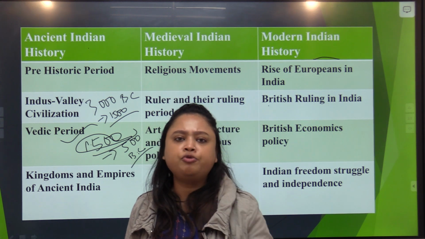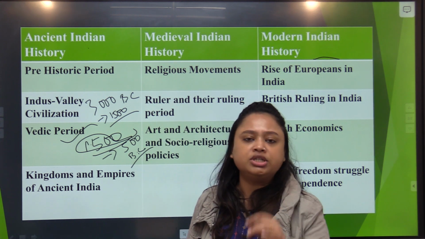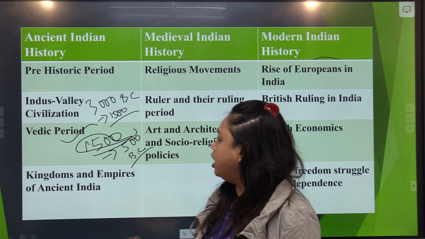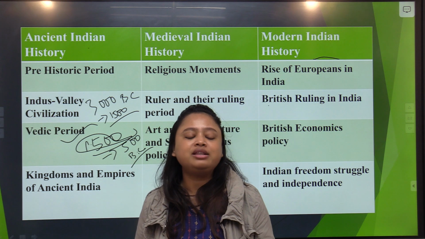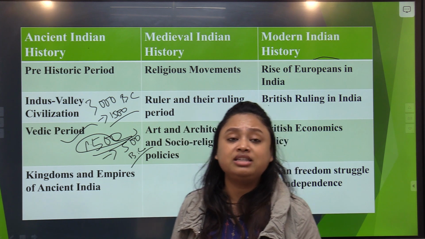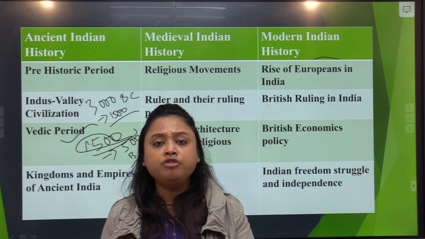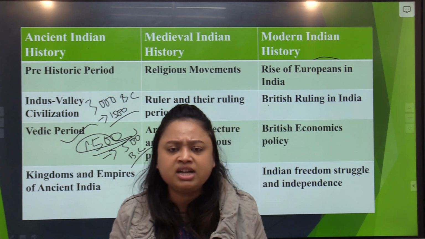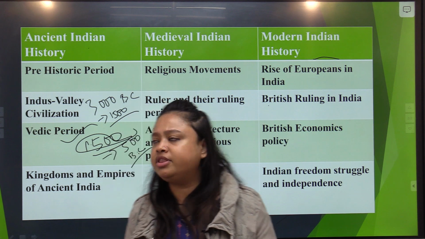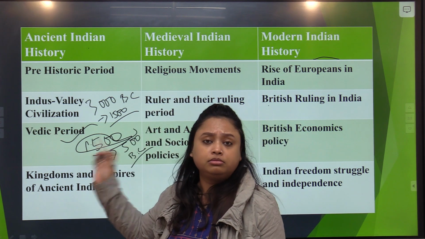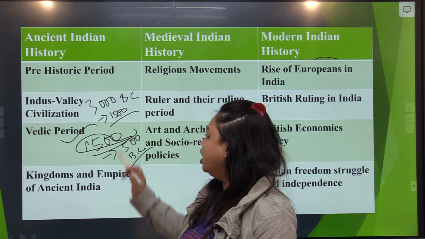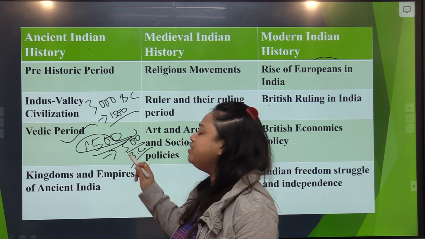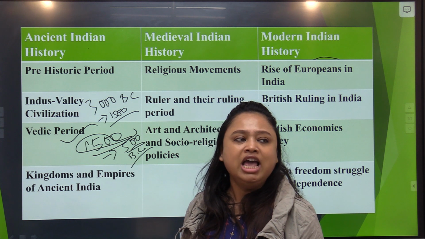And we know we have 4 Vedas in our Indian society, which is Rig Veda, Yajur Veda, Sama Veda and Atharva Veda. So the Vedic period is basically the period that has witnessed the making of our 4 major Vedas, which is Rig Veda, Sama Veda, Yajur Veda and Atharva Veda. So by the end of the Vedic period, that means when we come by 500 BC, we have seen